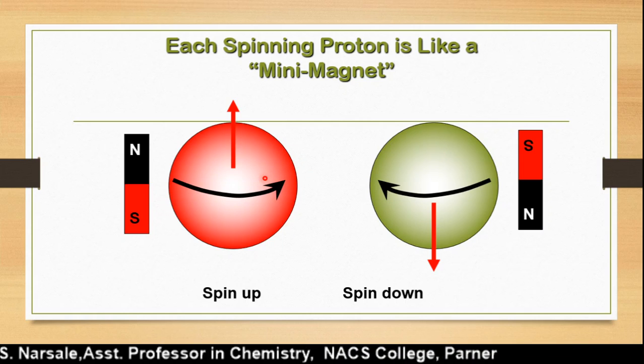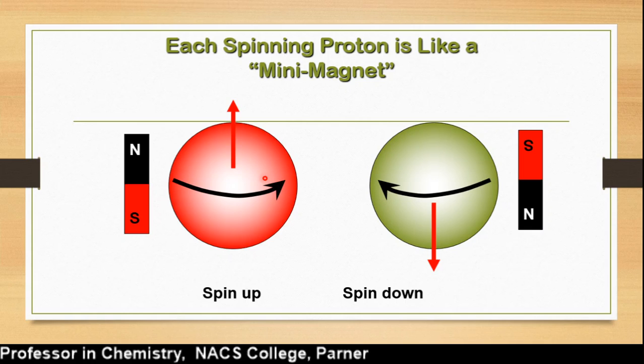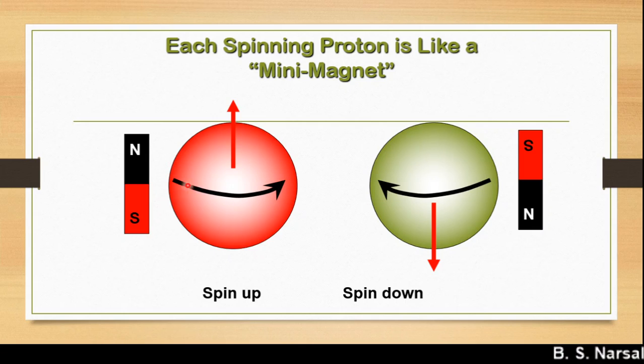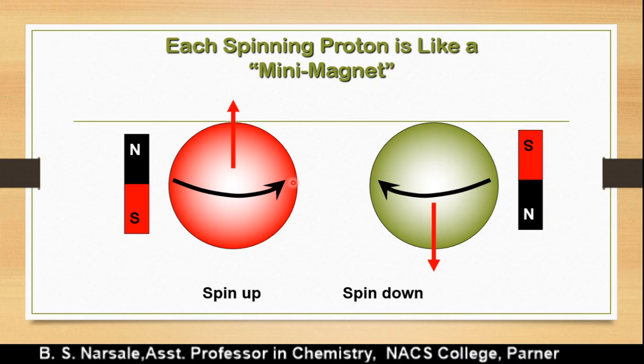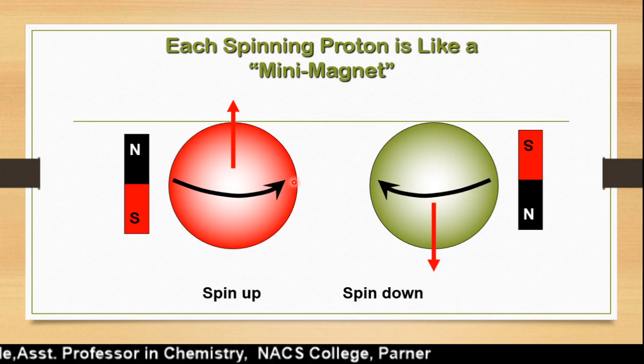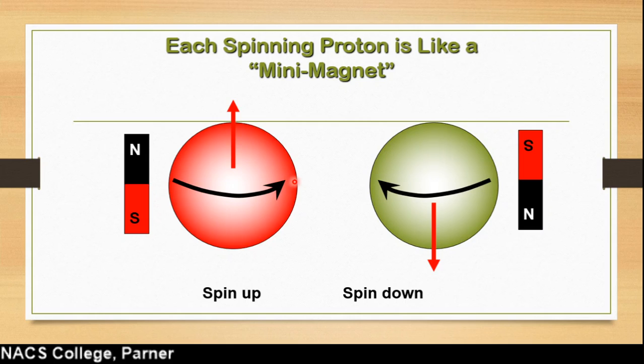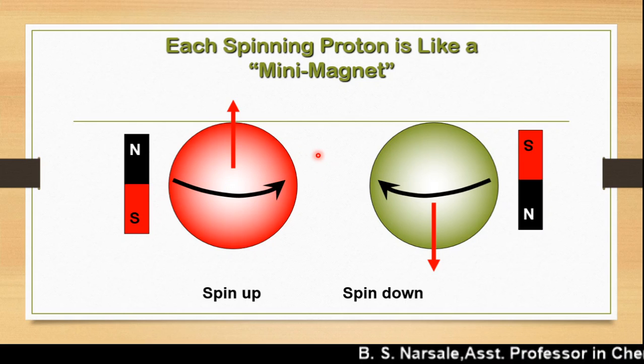But these magnetic fields are very small. If you look in a small way, as compared to the applied magnetic field, the magnetic field generated by the spinning is very less. But we have to look at the molecular level, and at the molecular level the magnetic moment is also important for shielding. So we have to consider the magnetic moment which is generated by the spinning motion.